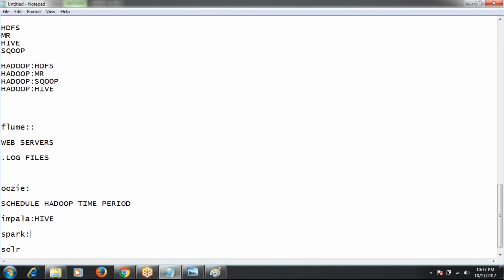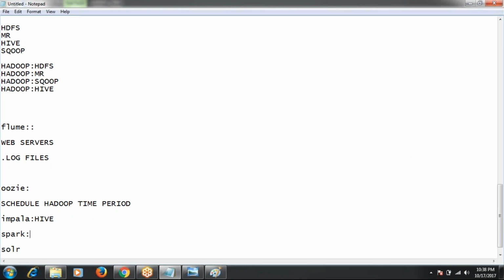And Spark. We already know Spark is used for data analysis, and it is a programming language. Actually, it is an advanced version of MapReduce. Hadoop was developed in the year 2003, but from the year 2012, 13, Hadoop is the hot cake in the market, having a good market. At that time only, the Hadoop jobs actually started.